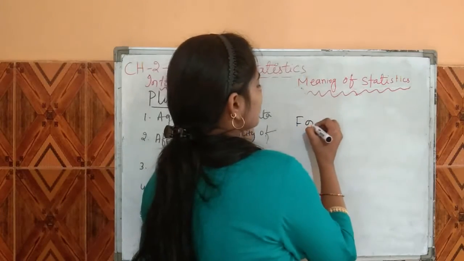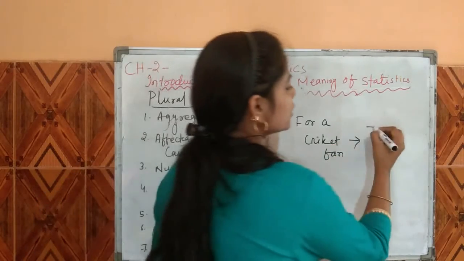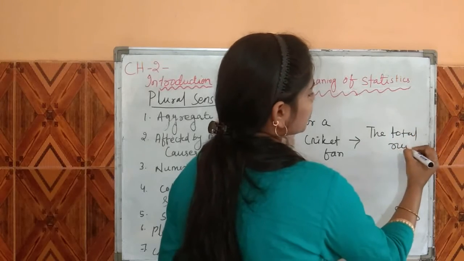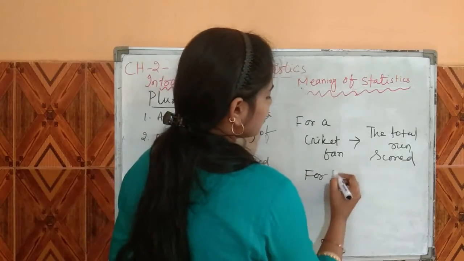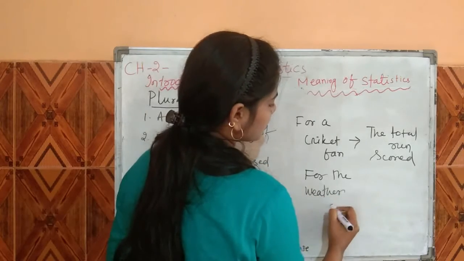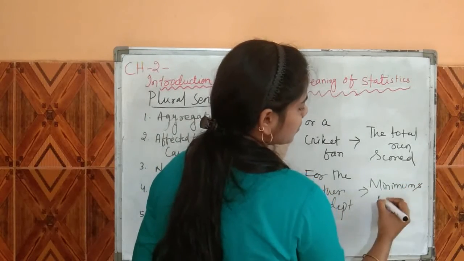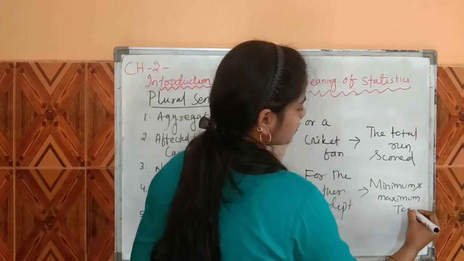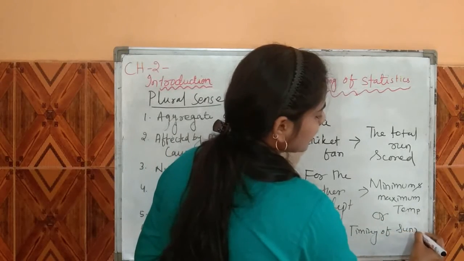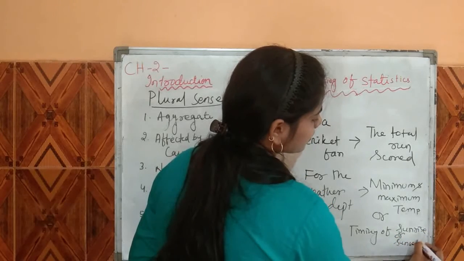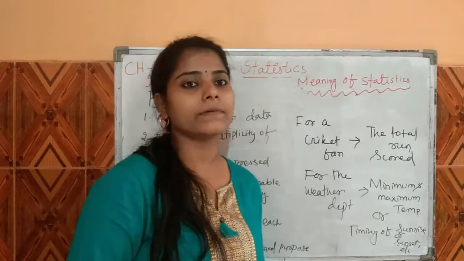For example, for a cricket fan, statistics may be the total runs scored by all the cricketers, and for the weather department, statistics may be the minimum and maximum temperature, or the timing of sunrise or sunset, etc. In this way, statistics conveys different meanings to different people.